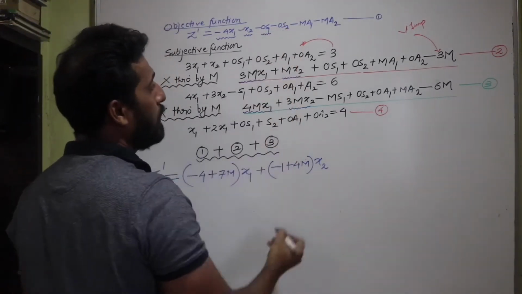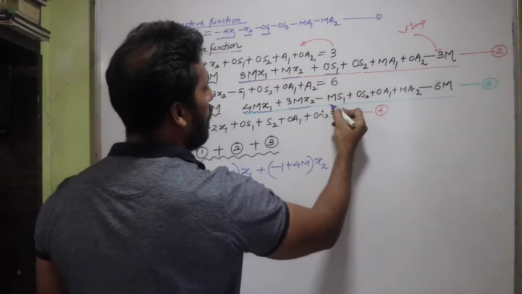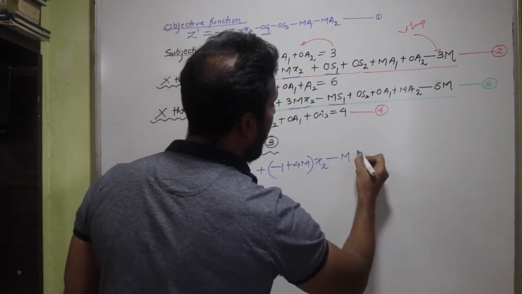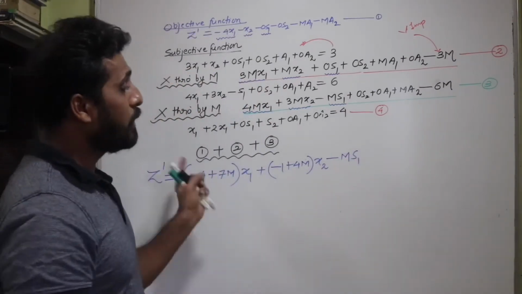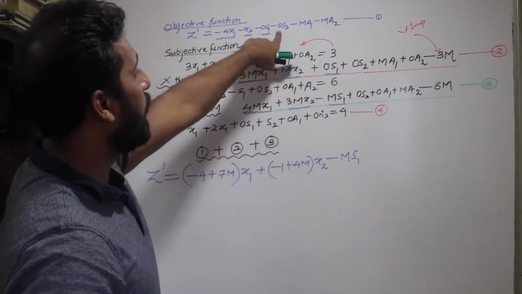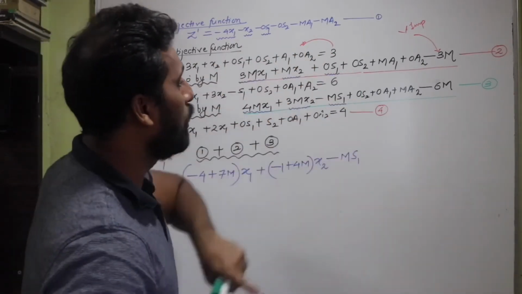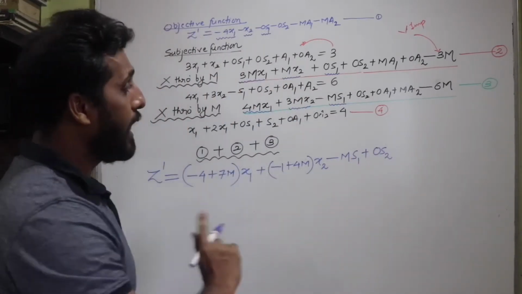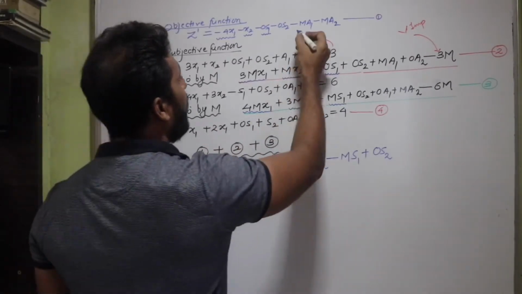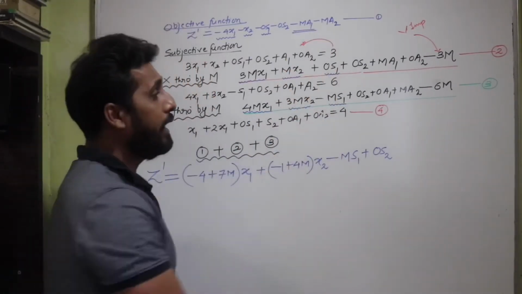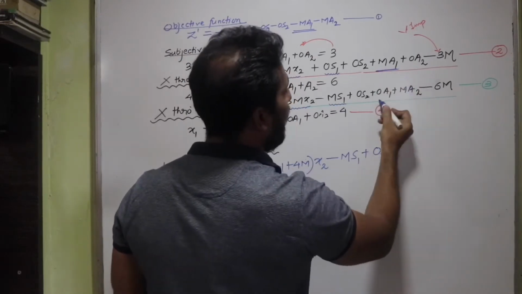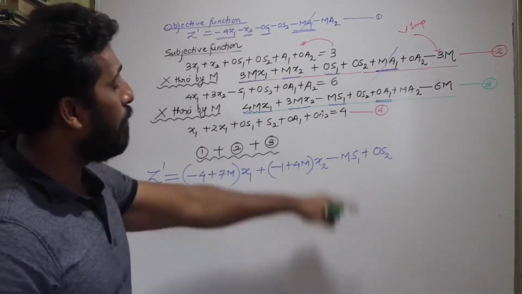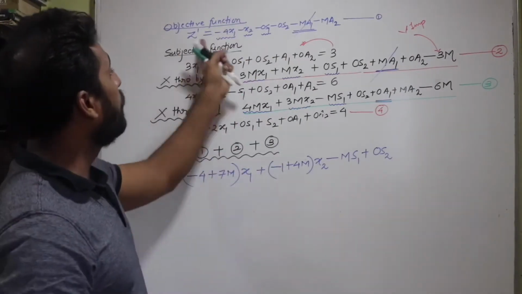So we have minus 0s1 plus 0s1 minus ms1. So when s1 gets added, you get minus of m s1, isn't it? Let's move ahead. Now we have 0s2 plus 0s2 and plus 0s2. So I'll be getting only 0s2. The next variable is a1. So we have minus of ma1 and then plus ma1, isn't it? And then plus 0a1. So minus ma1 and plus ma1 cancel. So a1 has been removed from the objective function.